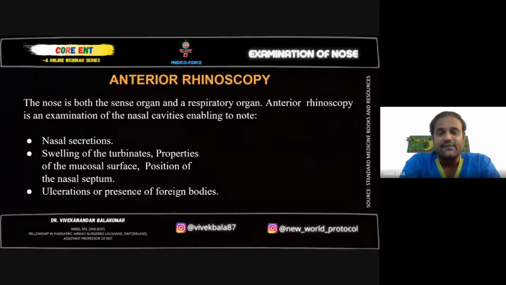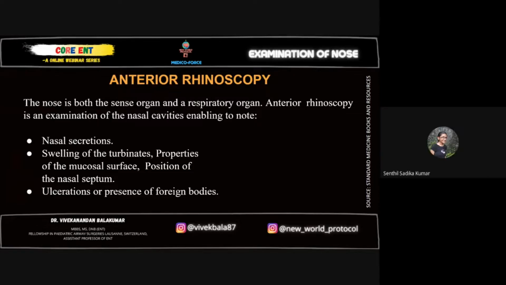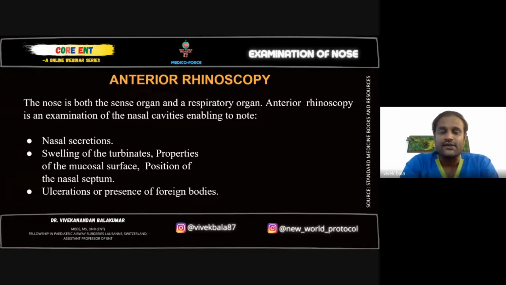Whether the nasal septum is having a deviation. This is very important for you guys. We talk about deviation all through the while. You are going to have cases of DNS, deviated nasal septum, in your experience. We have multiple deviations. One is anterior, the other one is posterior, the other one is edge-shaped. Next, we have a spur.